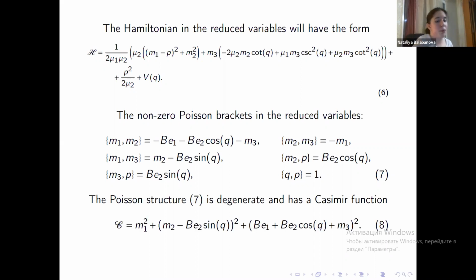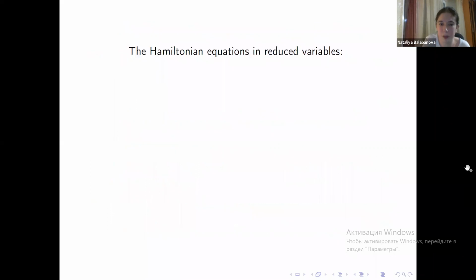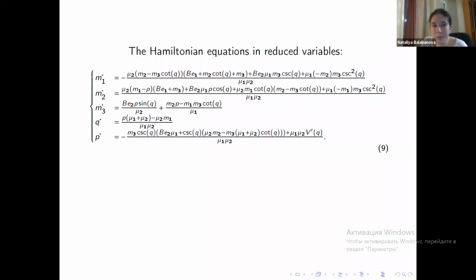And since the Poisson structure in our reduced variables is obviously degenerate, it will have a Casimir function C given by this, which coincides with the square of the norm of the momentum. And a slight side note, which I will talk about if I have time, is that if we set B equal to 0, then as the limiting case for B equals 0, we have the gravitational two-body problem on the surface of the sphere. The Hamiltonian equations in reduced variables look like this, which is rather an unpleasant bunch.